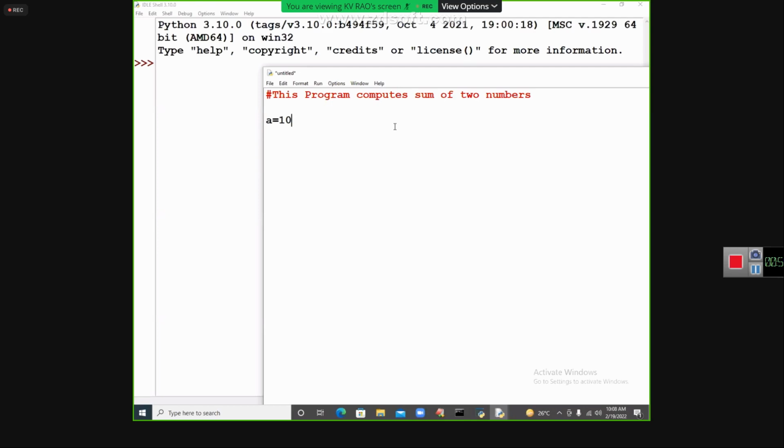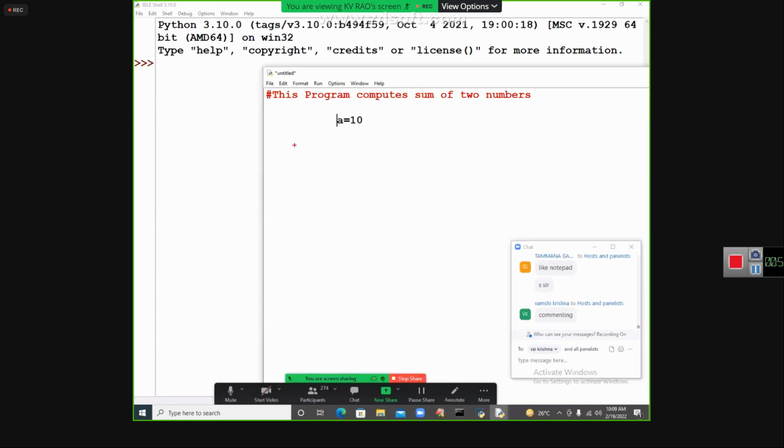Python is very dangerous. Why? Because, see, I started typing from the left adjacent screen. By mistake, if you use some space like that, if you type like other programming languages, you are giving ample space here. This is going to be a big error in Python.